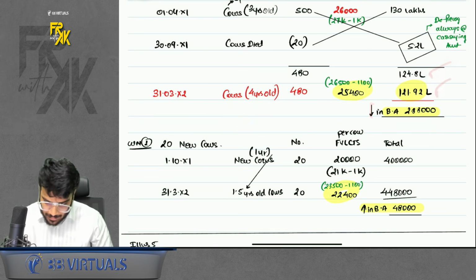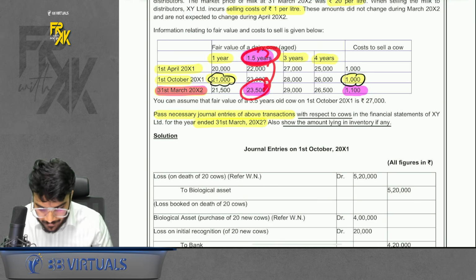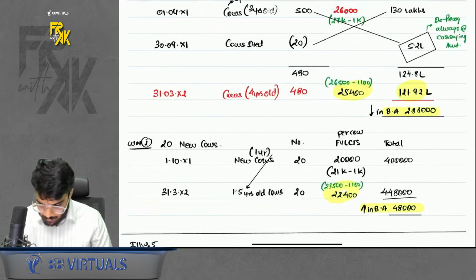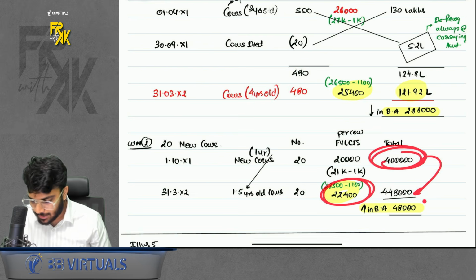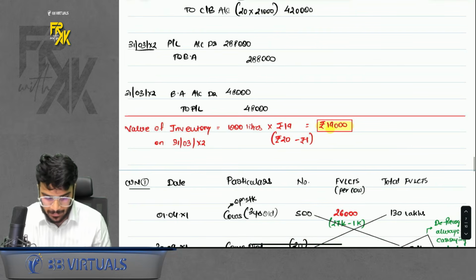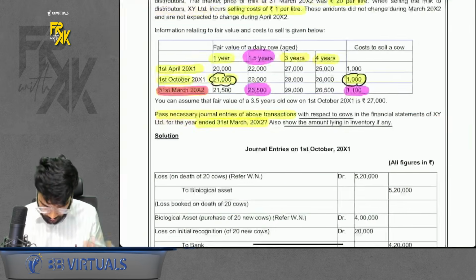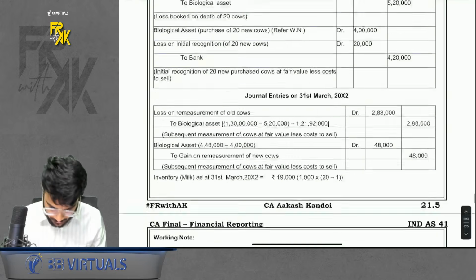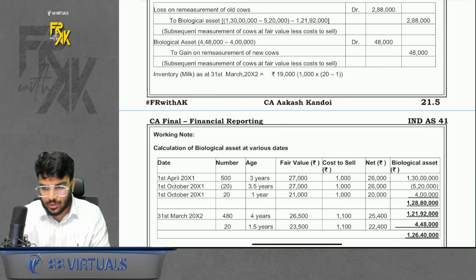So decrease. Similarly for this 20 new cows, go into 1.5 year column. 23,500 is the current year end fair value, but deduct the cost to sell, so 22,400 will come. So this is the new FVL CTS. Old it was 4 lakh, now it is 4 lakh 48. Increase, so book the increase. If it is a decrease, you will book the decrease: PNL to biological asset. If it is an increase, book the increase: biological asset to PNL. Okay, so this is question number 6 we just did. Perfect. Chalo, remaining questions also we will revise in continuation. Perfect.